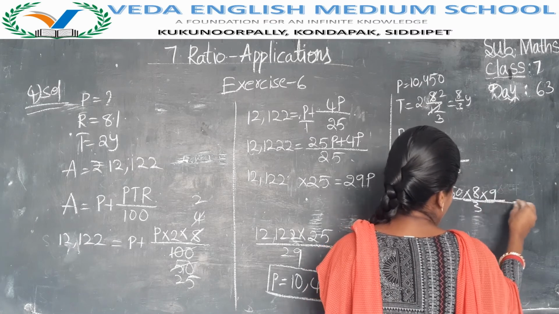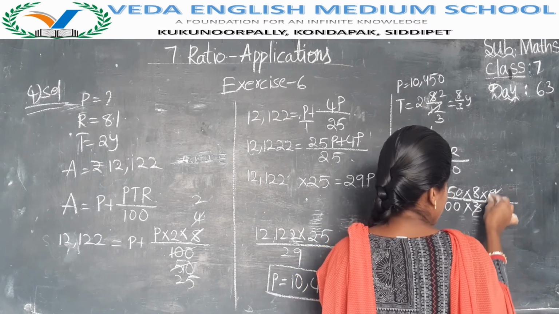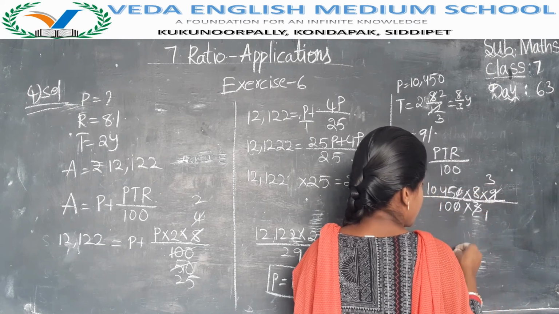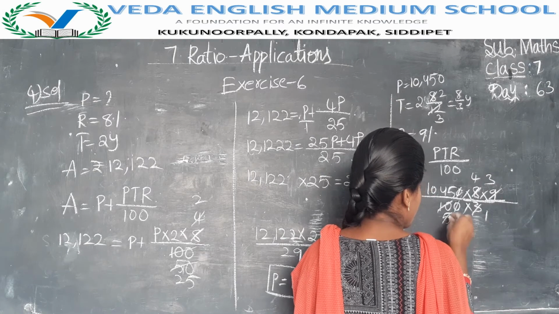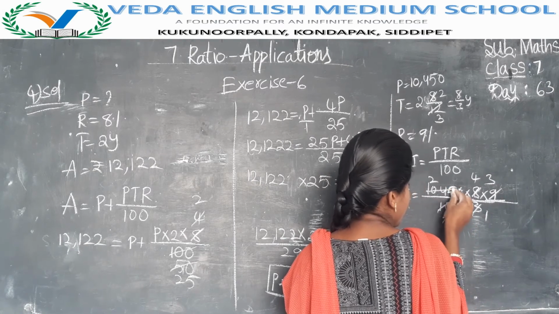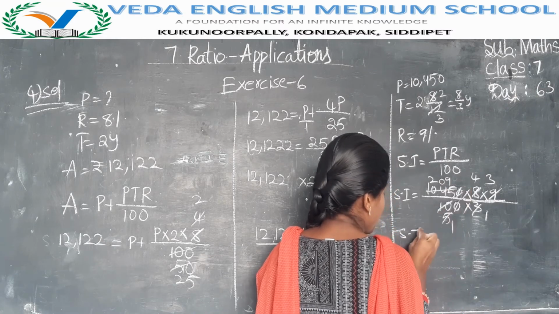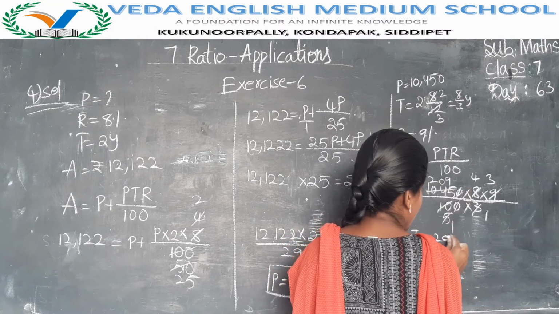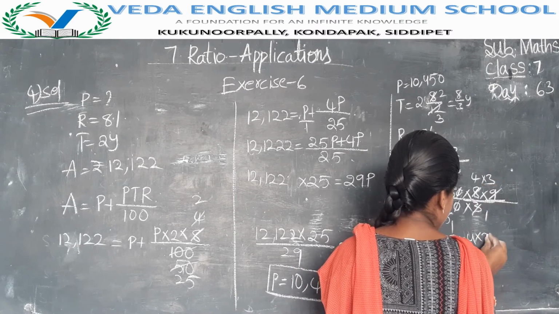Here in the formula we have 100, so 100 to this side. 3 1s are 3, 3 3s are 9. Here 0 0 will get cancelled. 2 4s are 8, 2 5s are 10, 5 1s are 5, 5 2s are 10. 5 9s are 45. So simple interest is 209 into 4 into 3 we have.